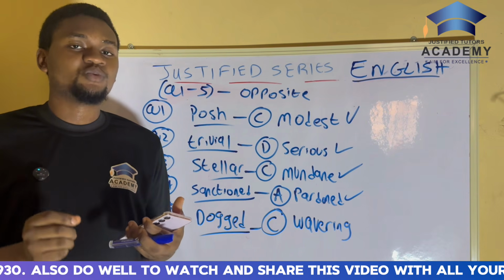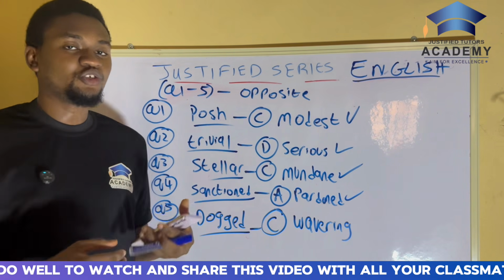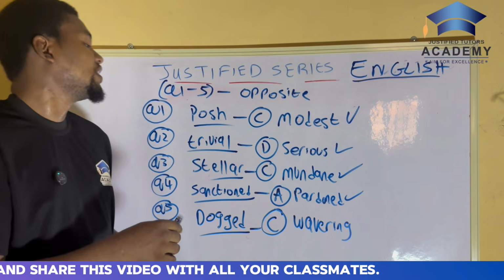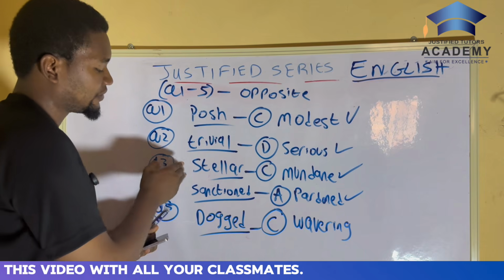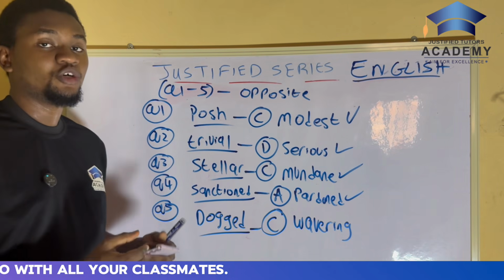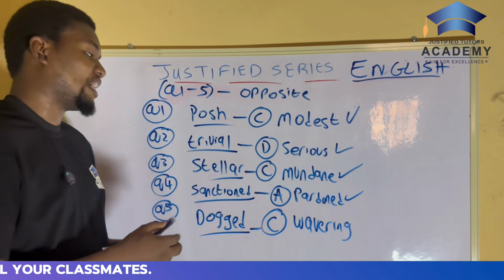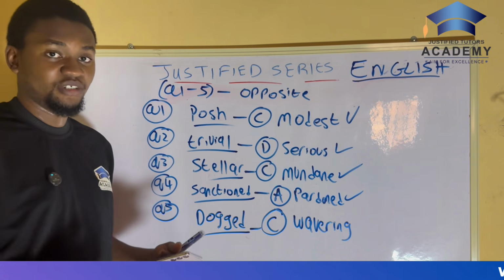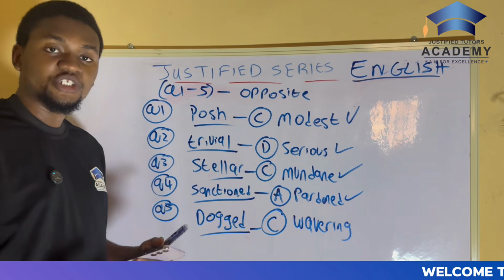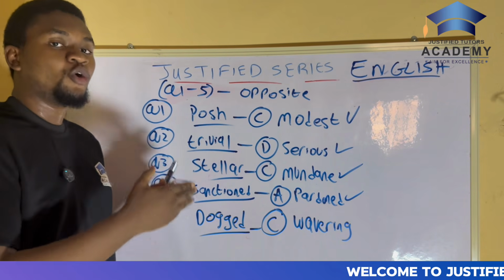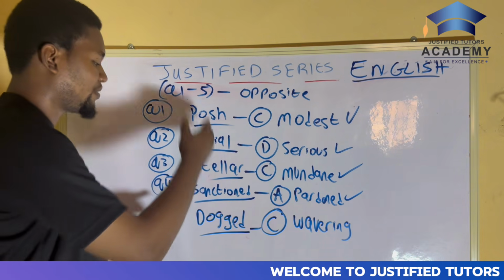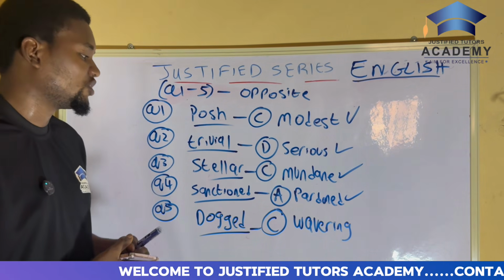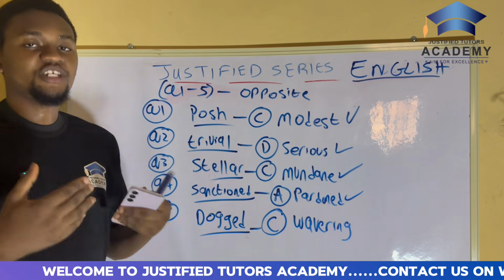Number 1, when dealing with opposite meaning questions, you need to know the underlined word first, and then you need to know the meaning of those words. You need to get yourself familiar with all these words. Yes, I know it's not easy to cram them, and I will never advise you to cram at all. Just go to your WAEC past questions and practice lots and lots of questions on them. WAEC tends to repeat some questions every year, especially when it comes to opposite meaning and nearest meaning. Just practice as many as possible, check the dictionary, and master them well so they can know their opposite meaning and nearest meaning.